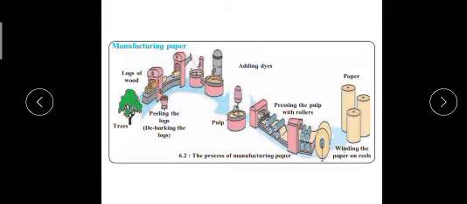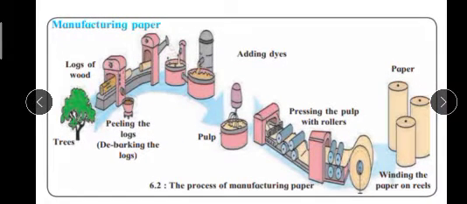You can see the process with the help of this diagram also. You can see the trees, we cut them and make logs of wood. We peel the logs, or we can call it debarking the logs. After that it is cut into small pieces and made into a pulp, adding dyes.